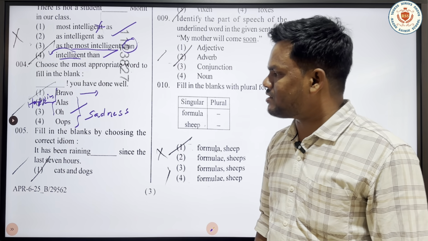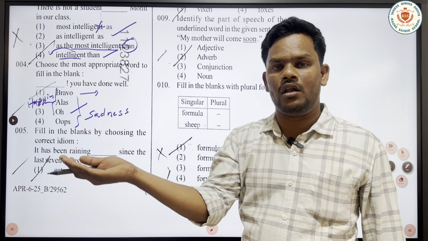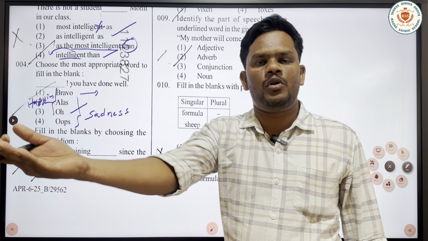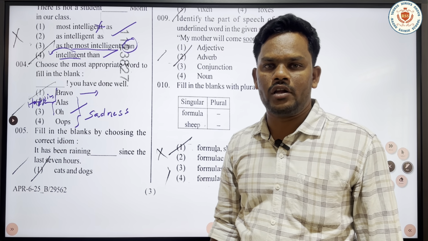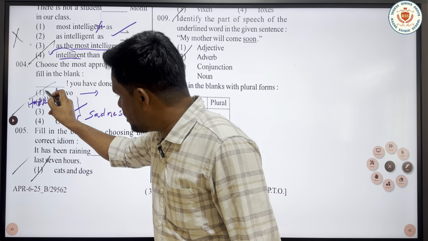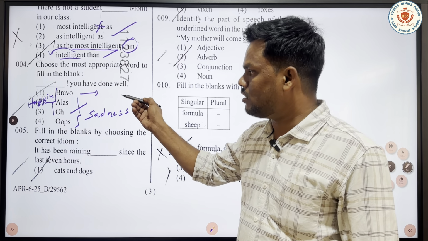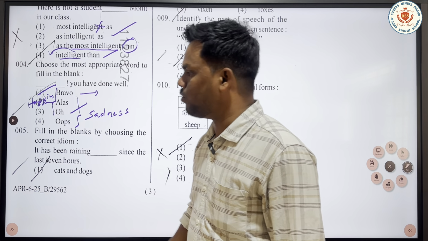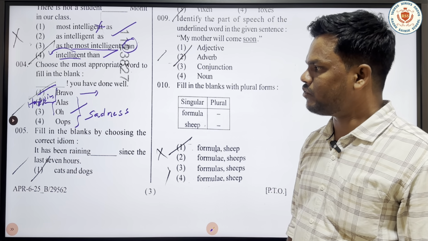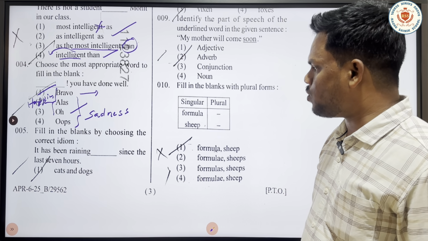The question itself is saying, you have done well. This is a phrase we use to appreciate other people when they do something extraordinary. So in this case, the word bravo matches the question and the answer. We can take option bravo. Bravo, you have done well. So that will be the right answer. Okay, let's move on to the next question.